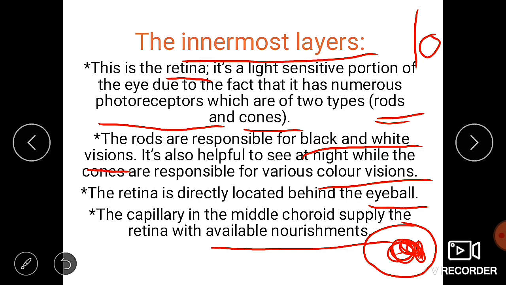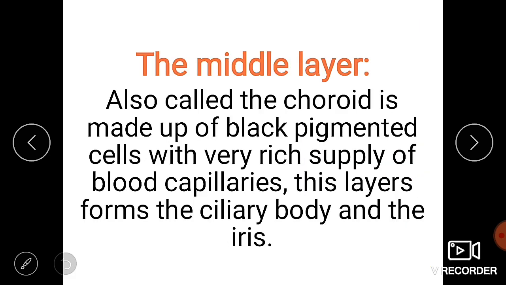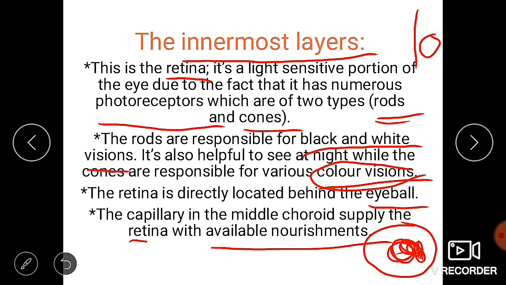In that, the rods help us to see black and white objects, and the cones which are present in the photoreceptors help us to see the various color objects, that is nothing but the visible colors. It is present behind the eyeball, and the blood capillaries present in the choroid portion supply the nourishment to the retina. This is about the three layers which are present in the structure of the eye.